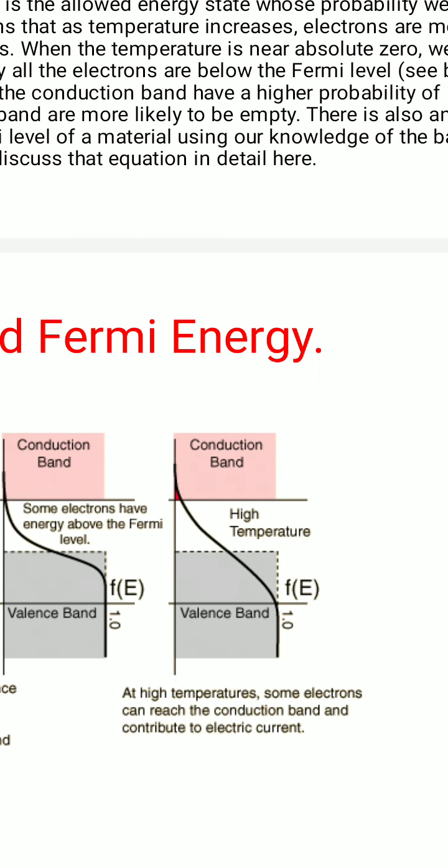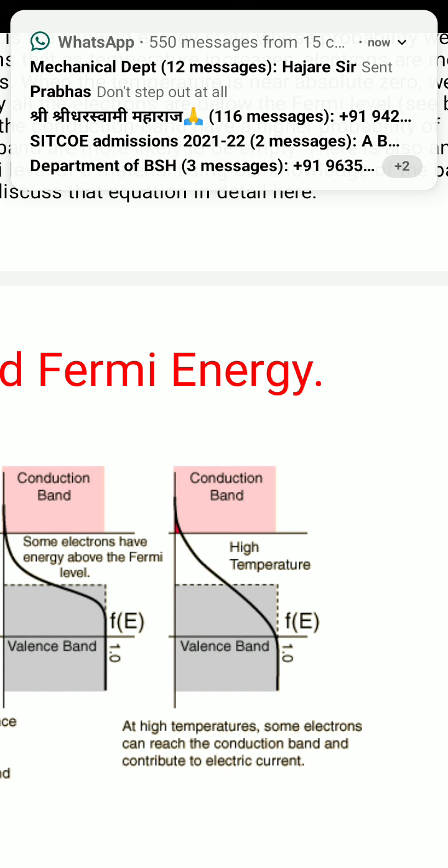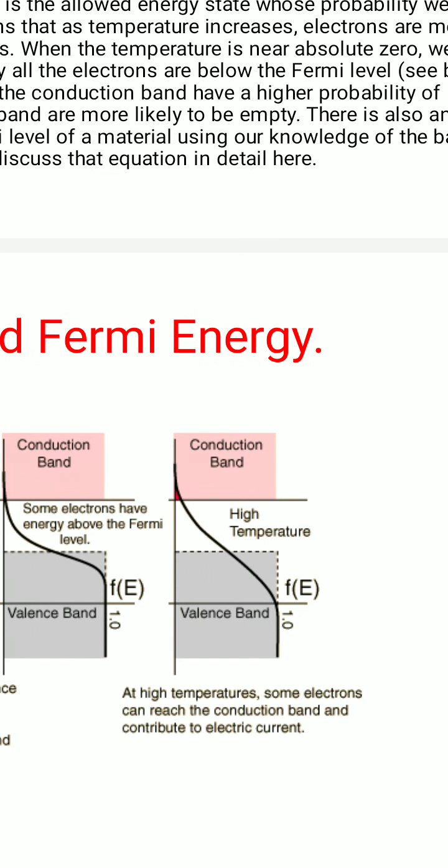As you go on increasing the temperature, at higher temperatures they will definitely go beyond the Fermi level and enter the conduction band, becoming free electrons, and then they will start contributing to electric current.